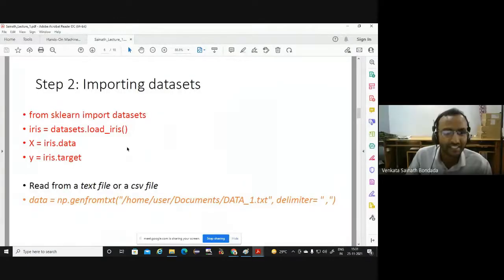With these 2 lines of code from sklearn, we are importing datasets, and among so many datasets, if you use this load_iris, if you create this instance, you are going to get all your data in this variable.